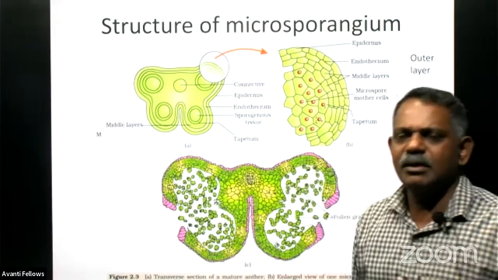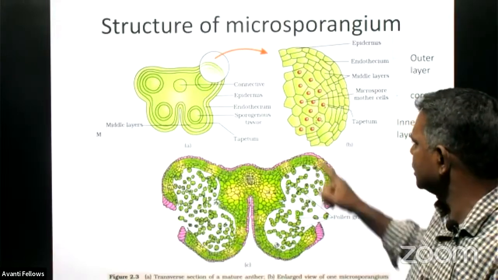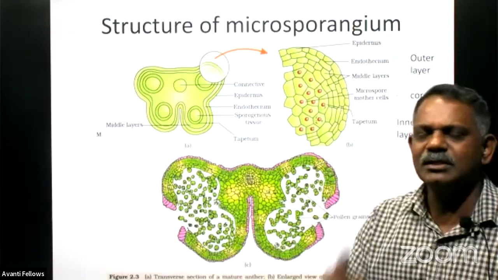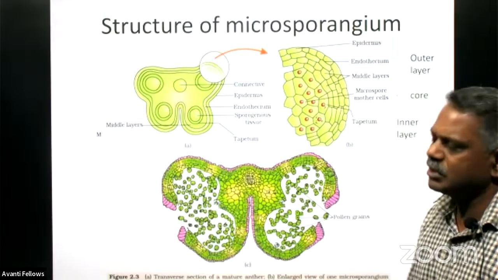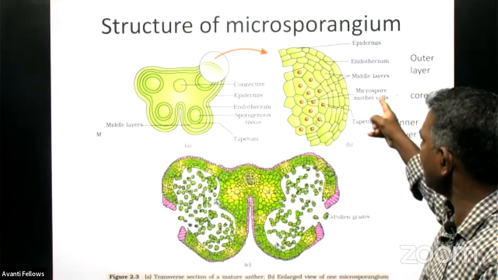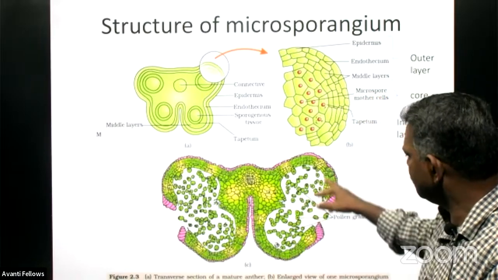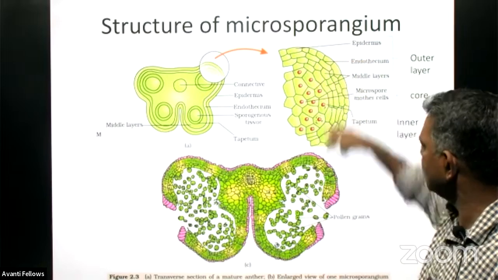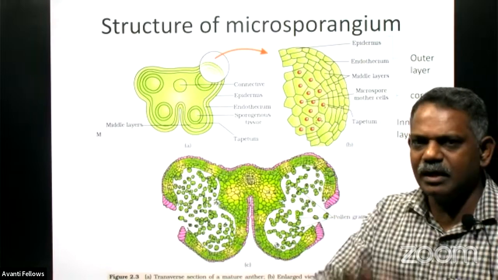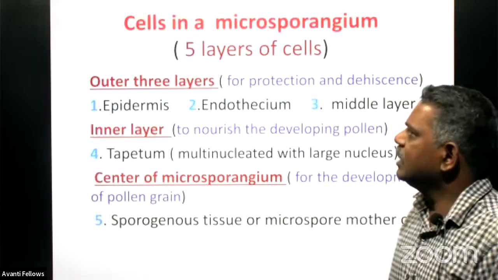The same question was asked in the pre-board examination, also as a 1 mark question, right? Which cell present in the microsporangium nourishes the microspore during its development? That is the tapetum only, right? By using tapetum, this gets matured, and after the maturation of the pollen grain produced from the microspore mother cell, it breaks its wall, that middle layer, endothelium, and epidermis break, and everything will come outside and attach to the surface of the anther region, right? That is what is taken by the insects.